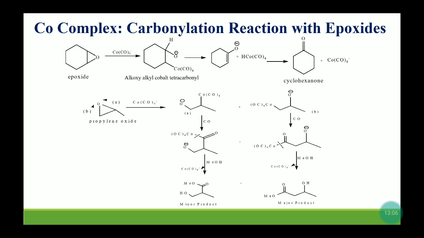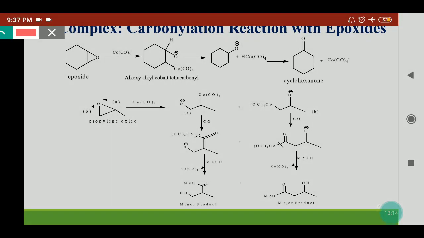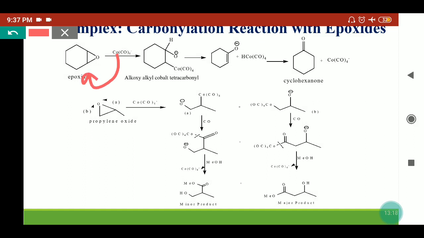Now we will see how cobalt complexes are useful to break the epoxide rings. Once the cobalt anion reacts on the epoxides, what will happen? This cobalt complex will attack on this carbon and this ring C-O bond will cleave. So we'll get this complex where the 2-alkoxy alkyl cobalt carbonyl complex will form.